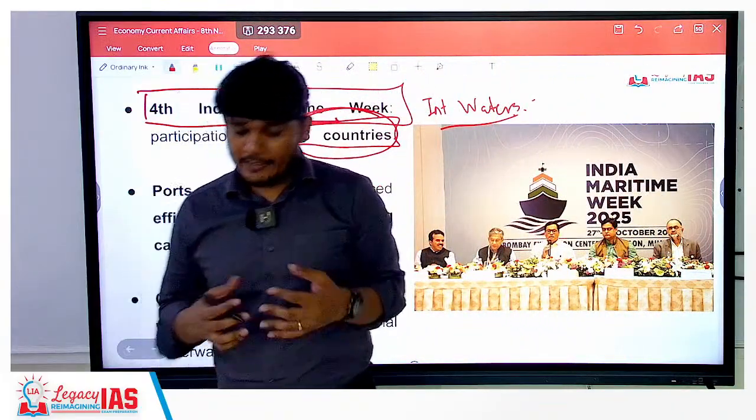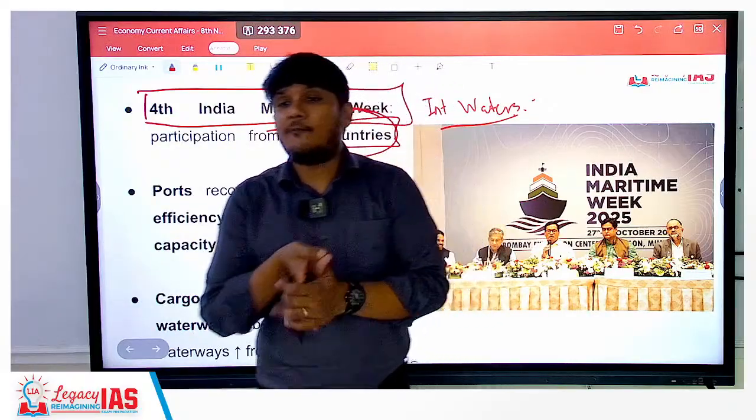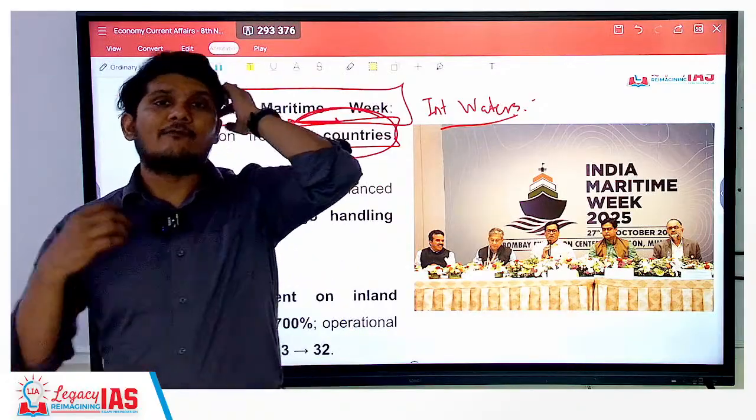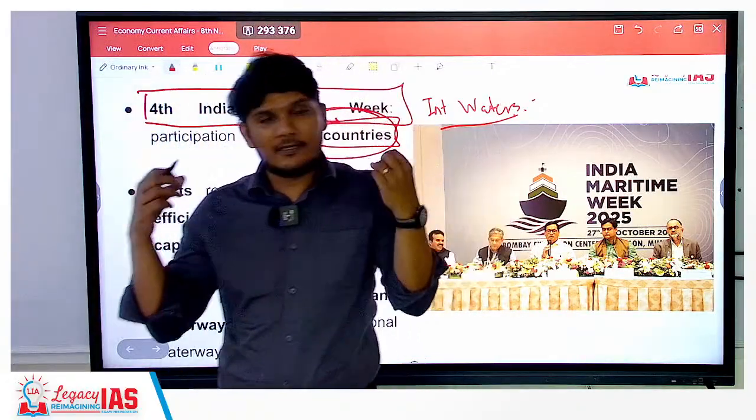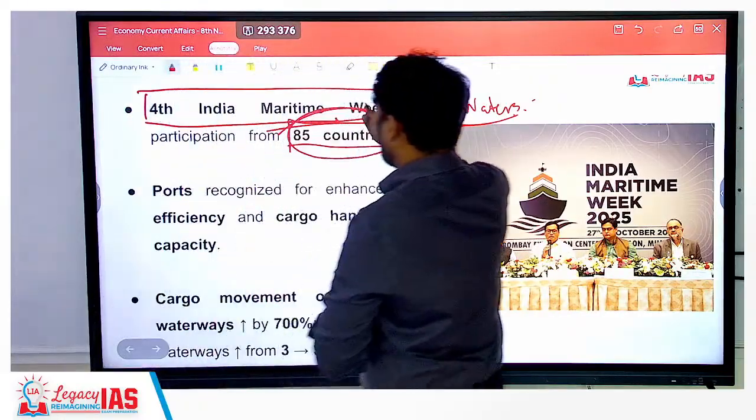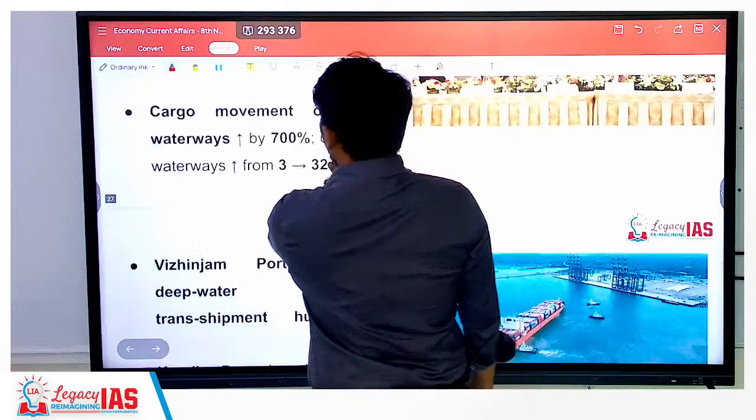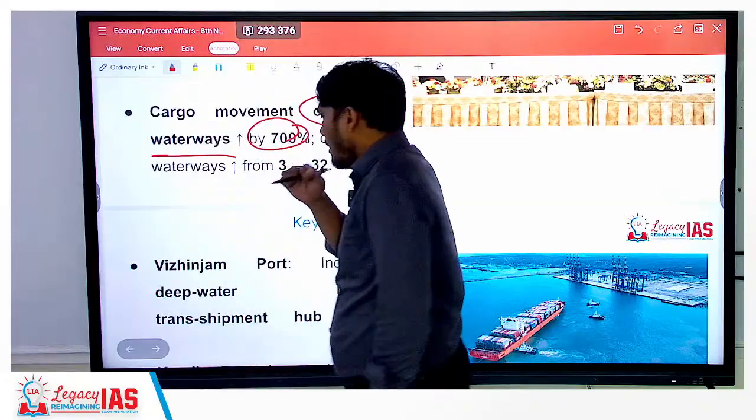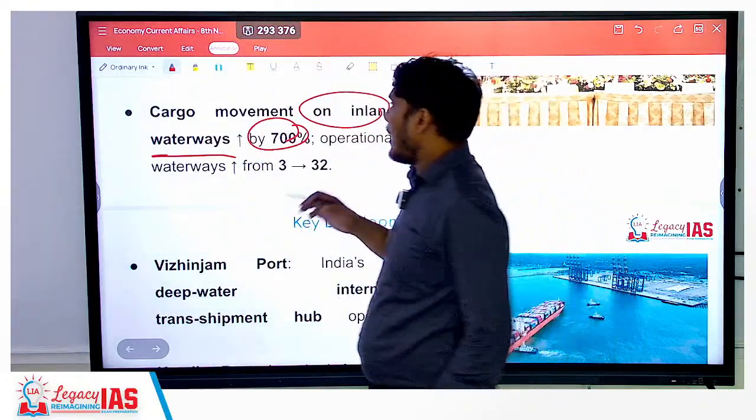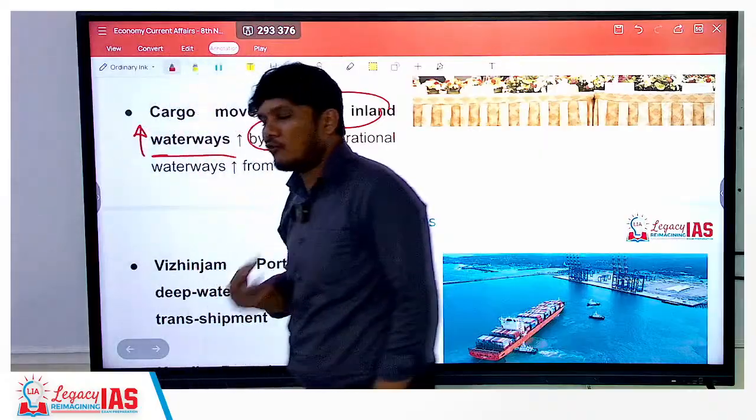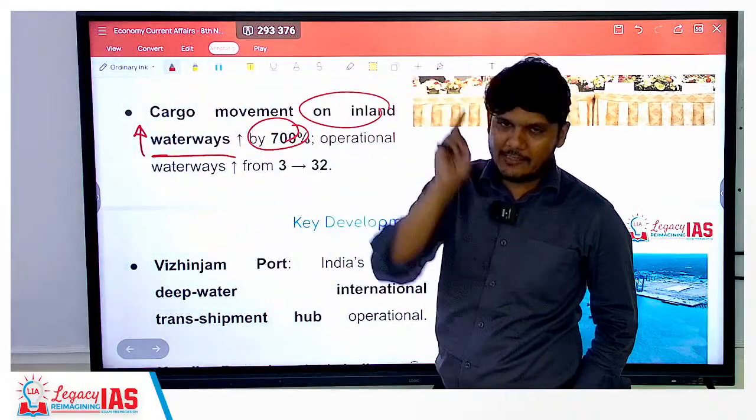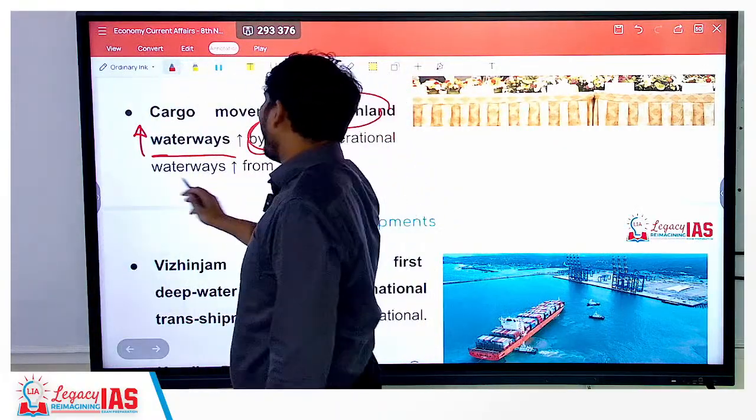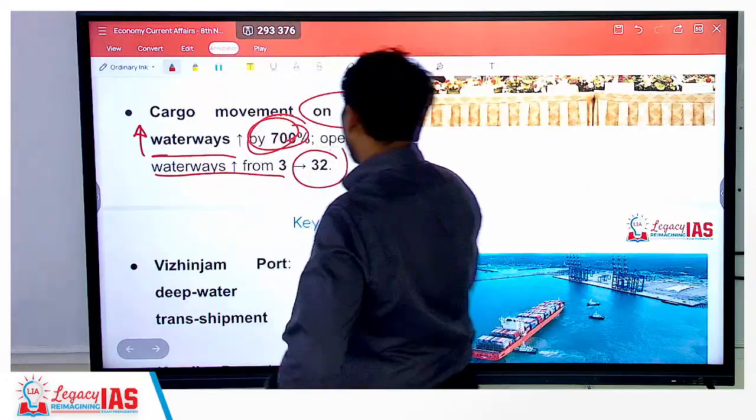You know, in the international model, you will be required to take help from the coast guard of a different country anytime, to safeguard yourself from pirates, to safeguard yourself from natural disasters, etc. So this plays a very important role. And if you talk about the cargo movement on inland waterways, it is up by 700%. Now, it looks drastic because initially it was very less, so on a very small base this is a jump, but still it's a considerably good jump of 700%. Operational waterways were 3, now it has increased to 32.